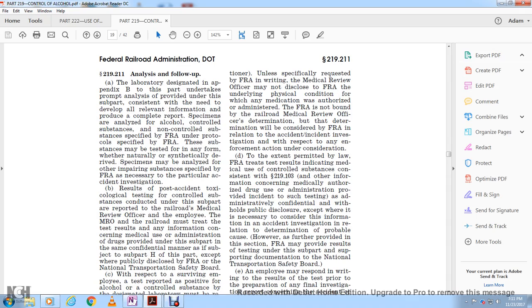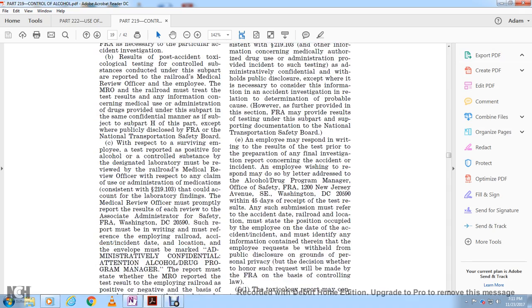The FRA must provide the results of the testing under the subpart, with the supporting documentation, to the National Transportation Safety Board. Alright, any employee may be responsible for writing about the result of the test prior to the preparation of any final investigation report concerning the accident incident.